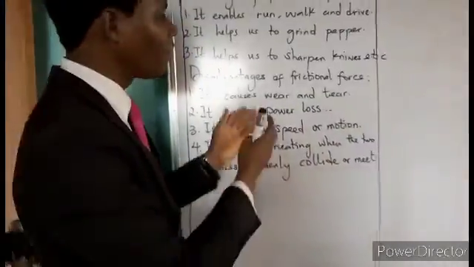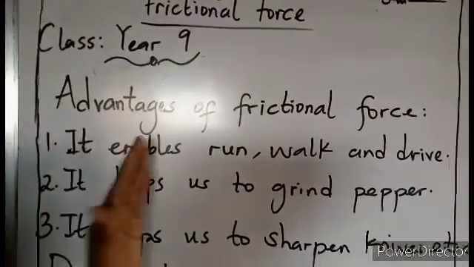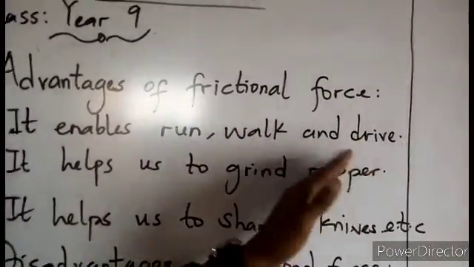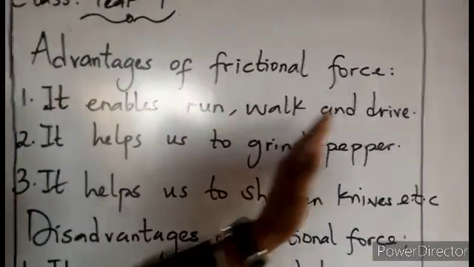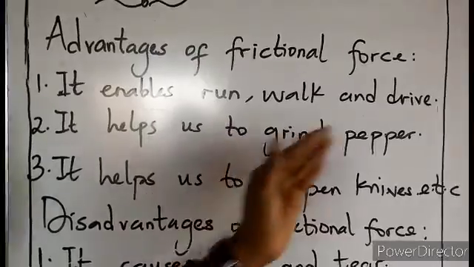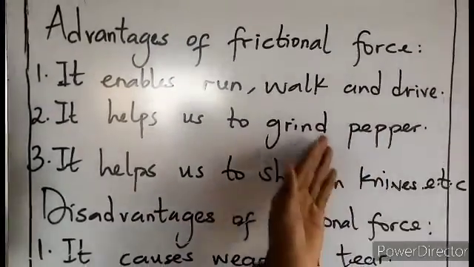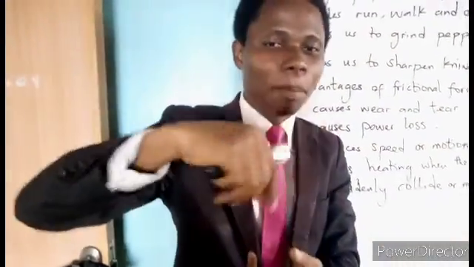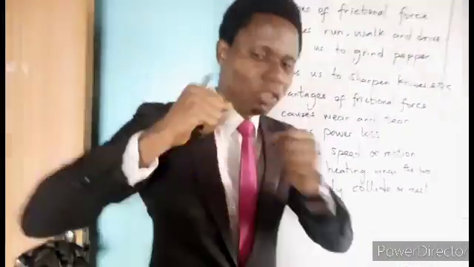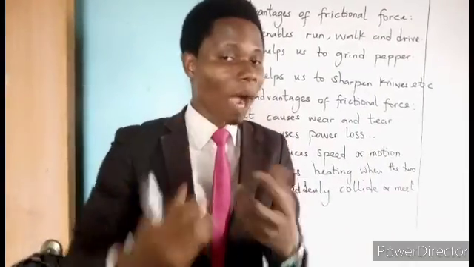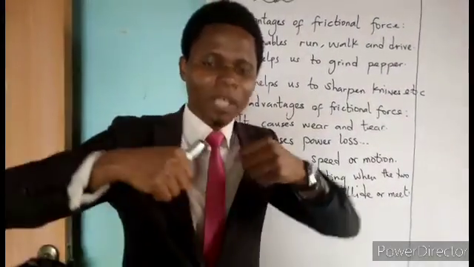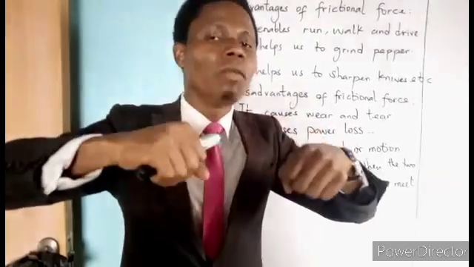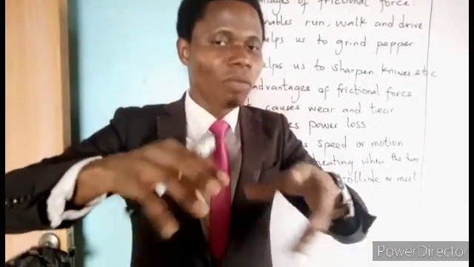Alright, let me go through the lesson again for some reasons. We talk about advantages of frictional force. We say friction enables us to run, walk, and drive. We say it helps us to grind pepper. Of course, when talking about grinding pepper, I'm talking about the mechanical method, not using the blender. When you're using the blender, you're not using your mechanical power. Mechanical power simply means using your hand to do something. Do you understand? So using mechanical power, grinding the pepper with the grinding stone is one of the merits of friction.